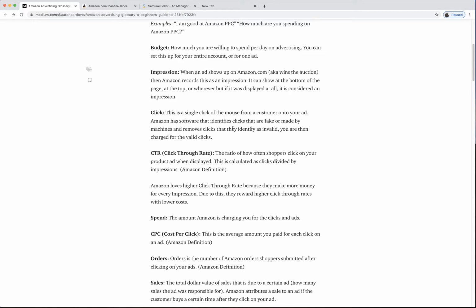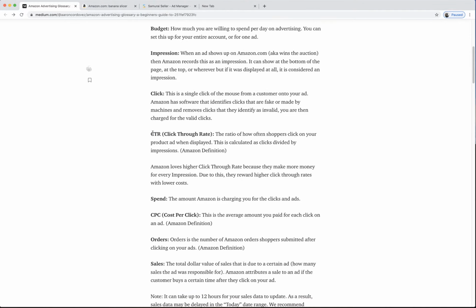They say it takes three days or so. After three days, they assume they checked for all the fake stuff, and they take any clicks they find are invalid or fraud, and they don't charge you for it. Now if they do miss it, I've gotten back like $1,000 from Amazon because I saw that one definitely is not real. I showed it to them, they agreed, they gave me $1,000. So hey, that's Amazon.